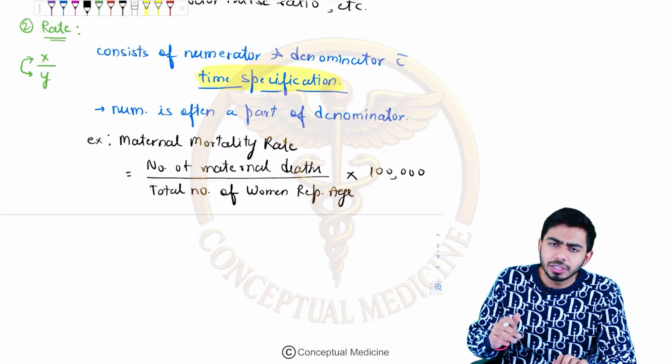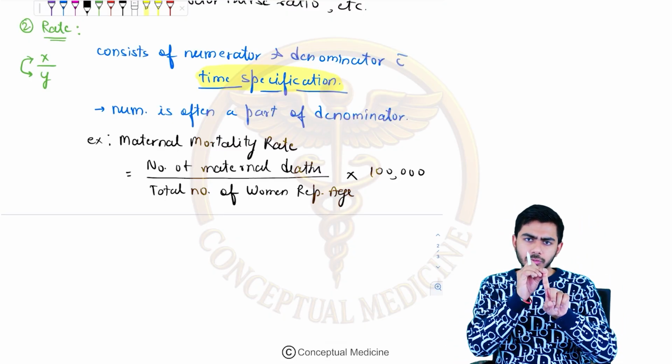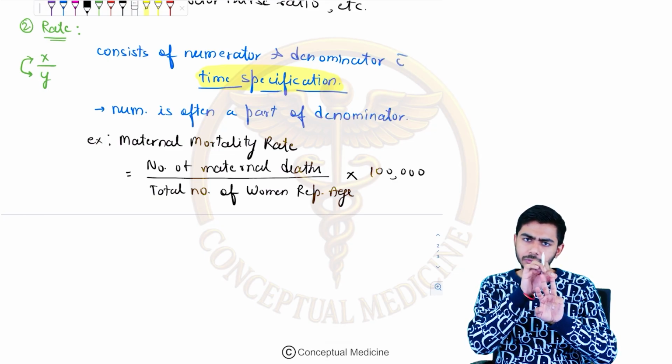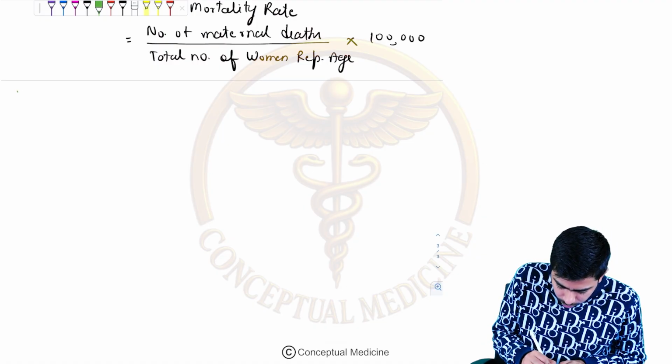Now I'm moving on to the next entity. Tools of measurement in epidemiology: first one I talked about was the ratio, second the rate, and third I'm going to talk about the proportion. So let's move on to the proportion.